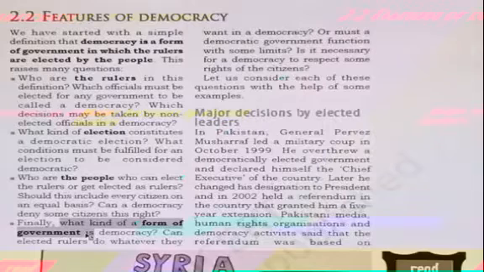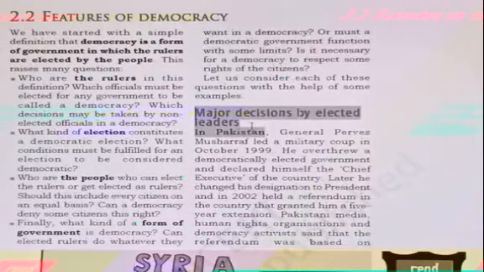That judiciary must be independent, means the judiciary will not work under the control of the government. Right, these are the features of the democratic government. So let's start with the first feature, major decisions by the elected leaders.